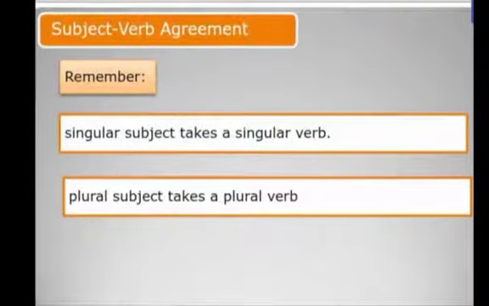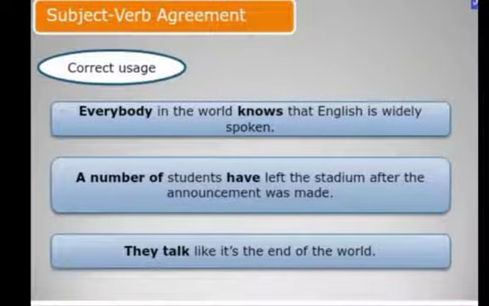Most important is whenever we go through errors in the sentence or in the passage, we should check subject verb agreement. Singular subject takes a singular verb, plural subject takes a plural verb. So how do we commit mistakes in subject verb agreement? Let's go through. Everybody in the world knows that English is widely spoken. But many times it happens we use know that English is widely spoken. Everybody is singular here, so knows should be the verb. S should be used along with the verb because everybody is a singular subject.